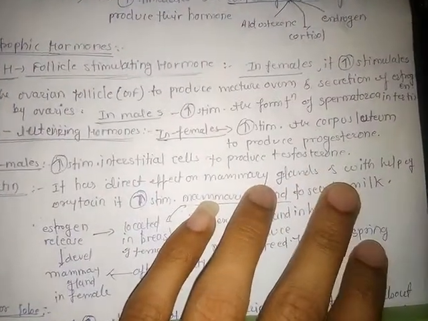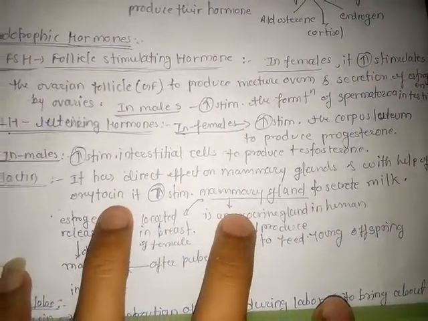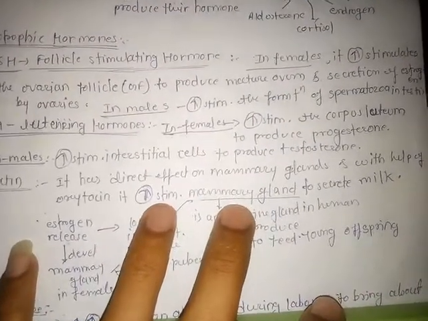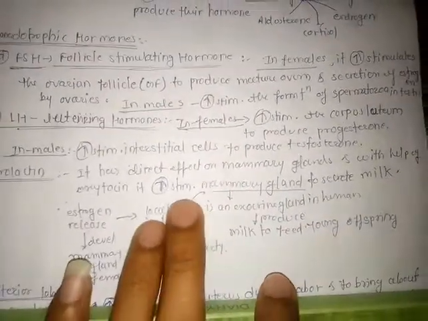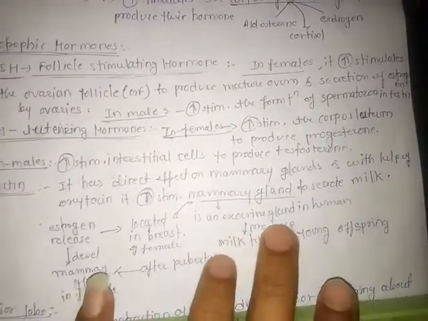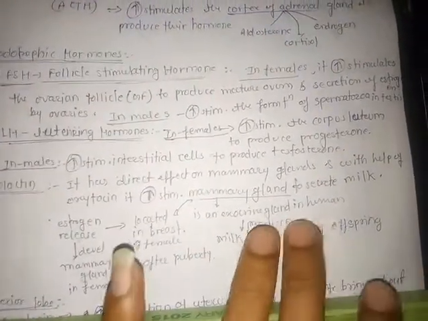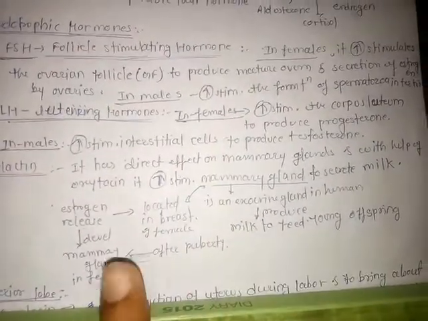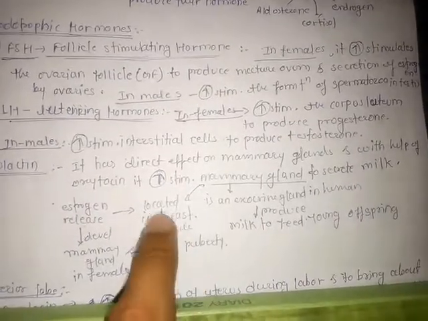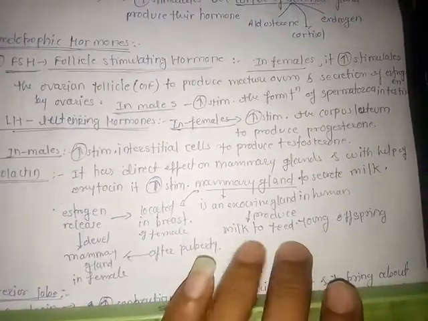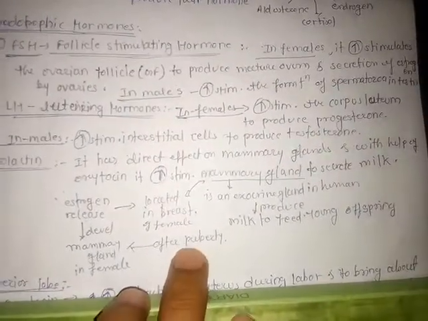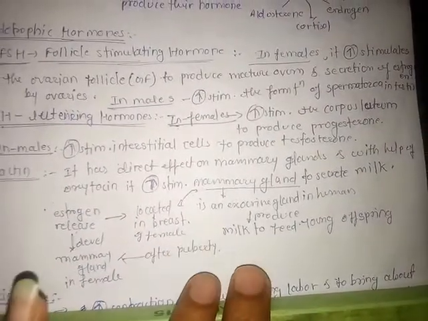Then these mammary glands, with the help of oxytocin hormone, are stimulated to secrete milk. The mammary gland is an exocrine gland present in humans, in both males and females, but in females it produces milk to feed young offspring. The mammary glands are located in the breast of a female. But at which stage do the mammary glands produce milk? After puberty, meaning after sexual maturity.